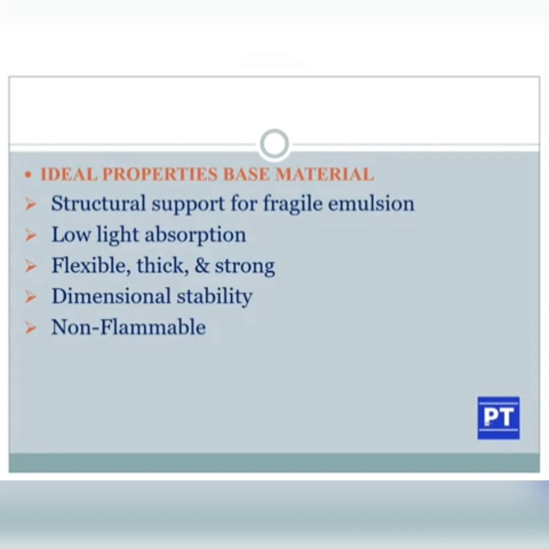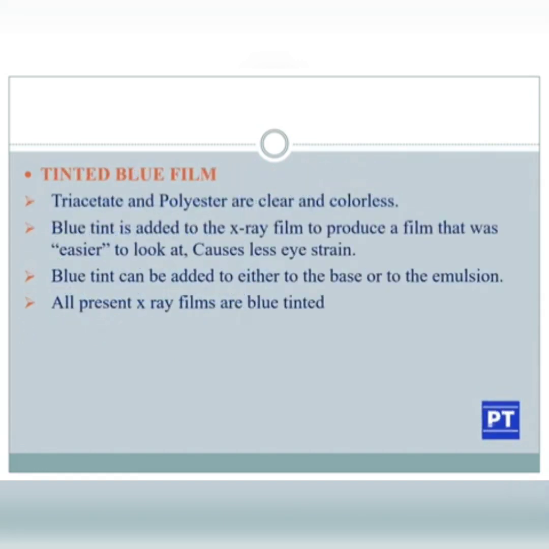Ideal features of base material: structural support for fragile emulsion, low light absorption, flexible, thick and strong, dimensional stability, non-flammable. Tinted blue film.